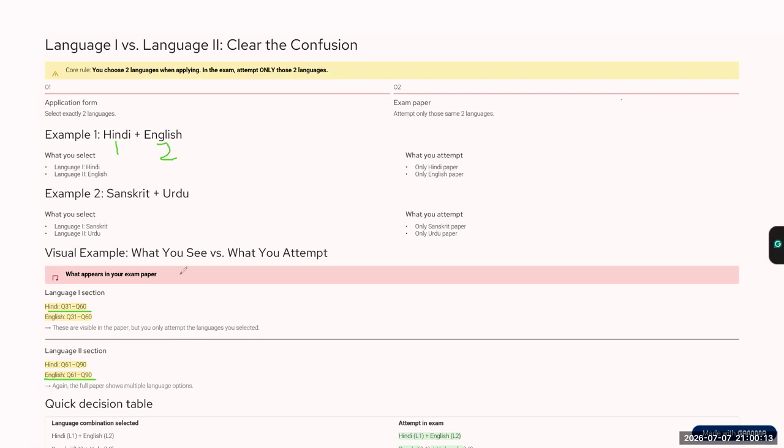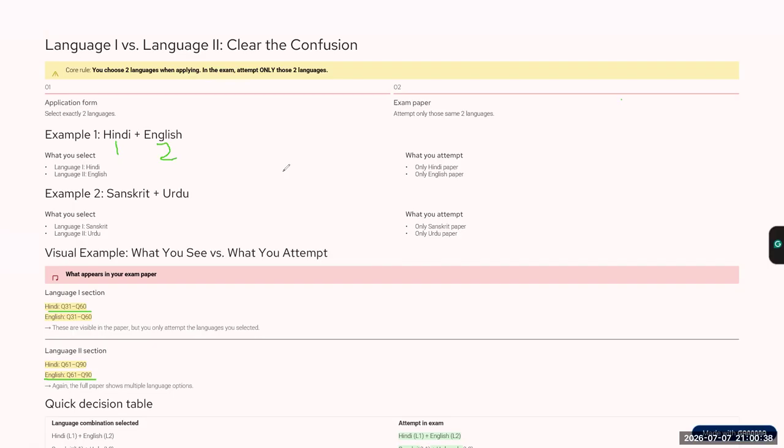Let's take another example. Language 1 is Sanskrit and language 2 is Urdu. So in the question paper, language 1 you will attempt as Sanskrit and language 2 as Urdu. Now, one more important thing. If you have taken any language other than Hindi or English, then you will get a supplementary sheet.